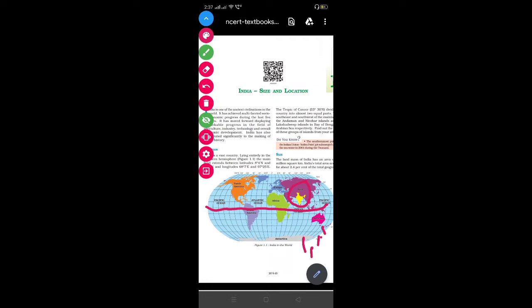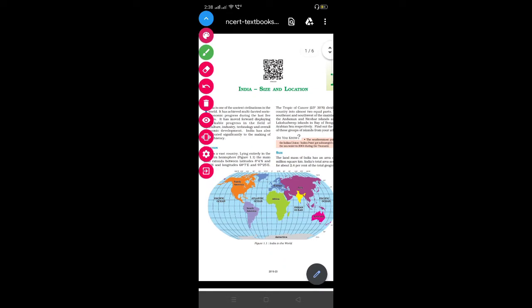One more very important thing about its location is the Indian Ocean. This Indian Ocean got its name after the country India. So India is strategically important in the world. In the past also, India was very much the hotspot, the favorite destination for the people of the West to invade.